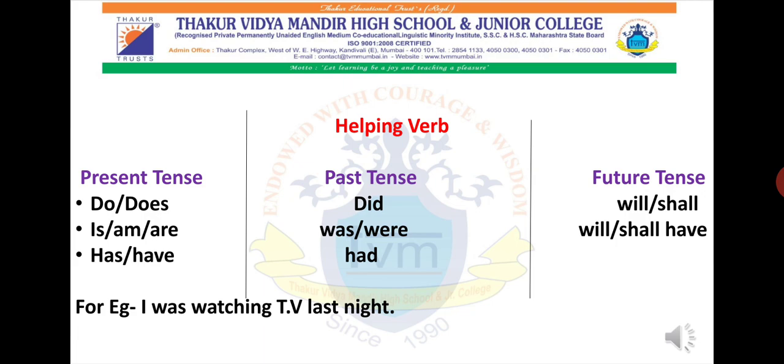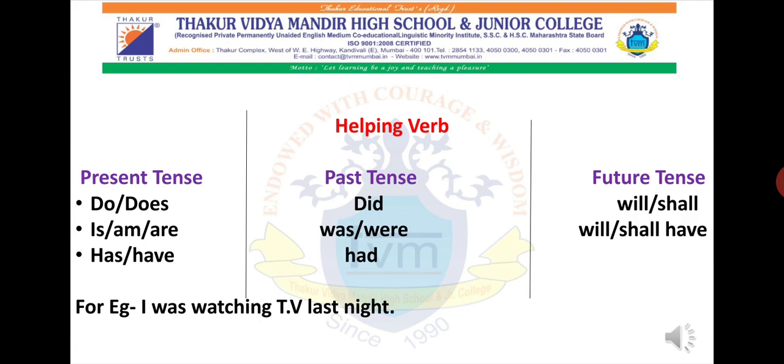So in present tense, as I have mentioned, you will have helping words like do, does, is, am, are, has, have. Now for past tense we will have helping words like did, was, were, or had. Whenever we get such words in our sentence, that means this particular sentence belongs to past tense.